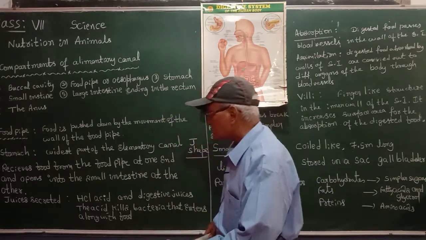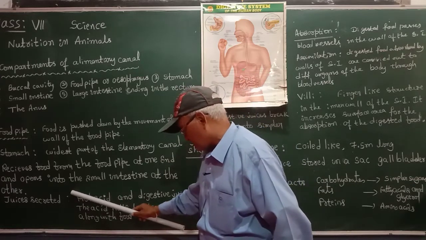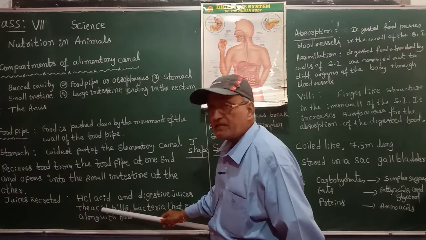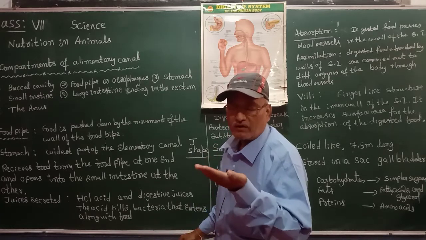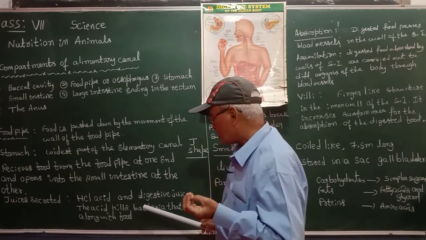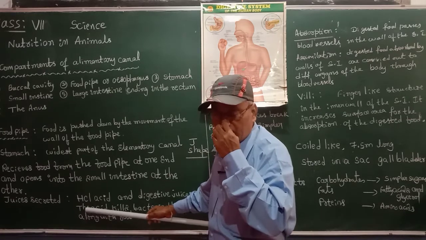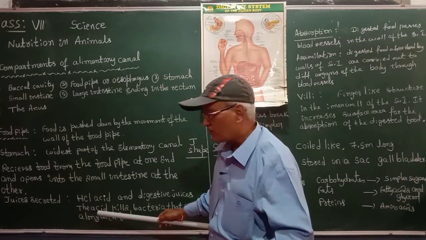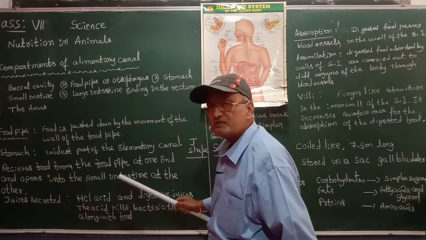Next, the hydrochloric acid secreted in the stomach kills some bacteria. The food we eat consists of some bacteria, maybe microorganisms, and these are killed by the hydrochloric acid present in the stomach.